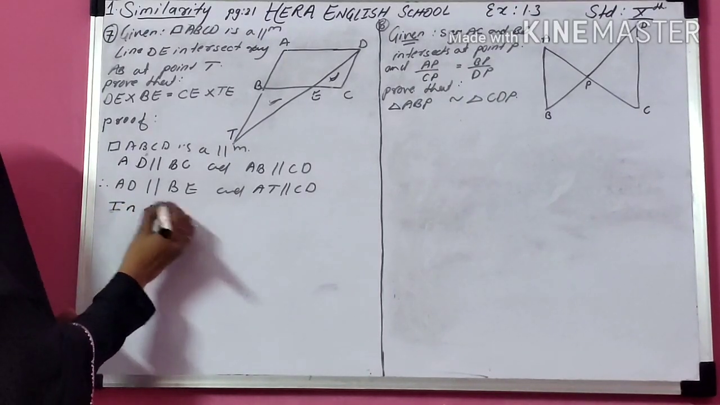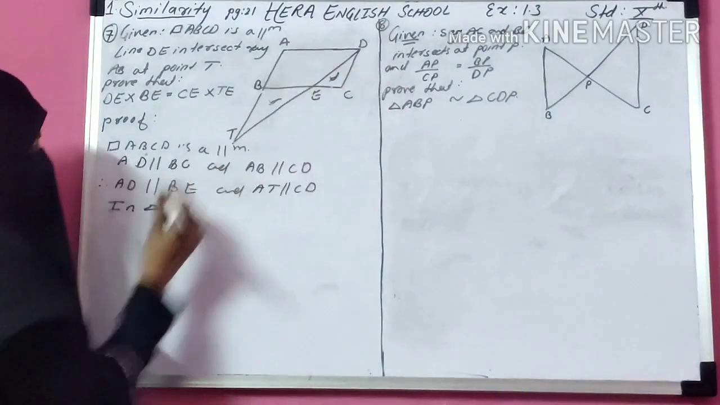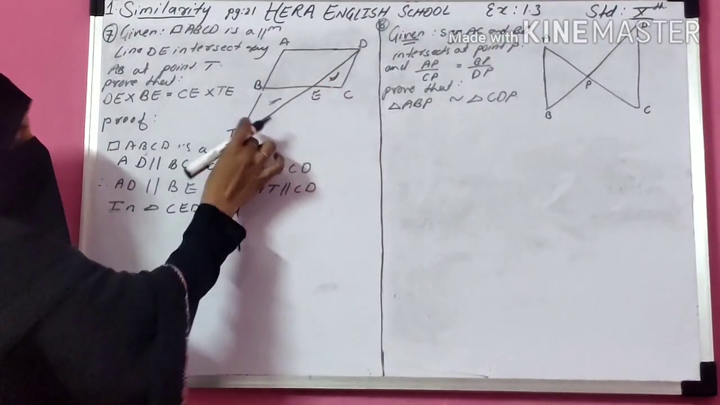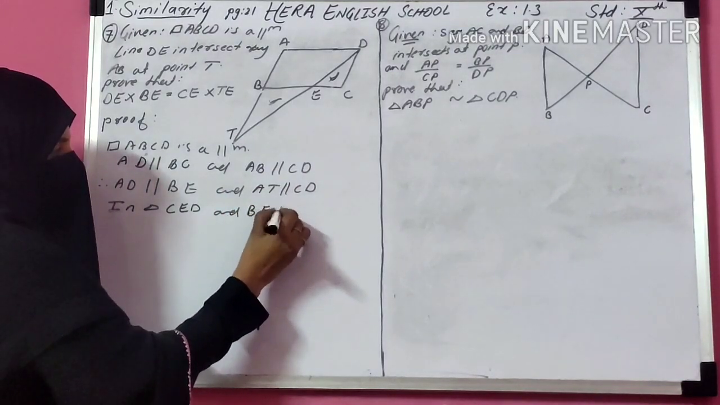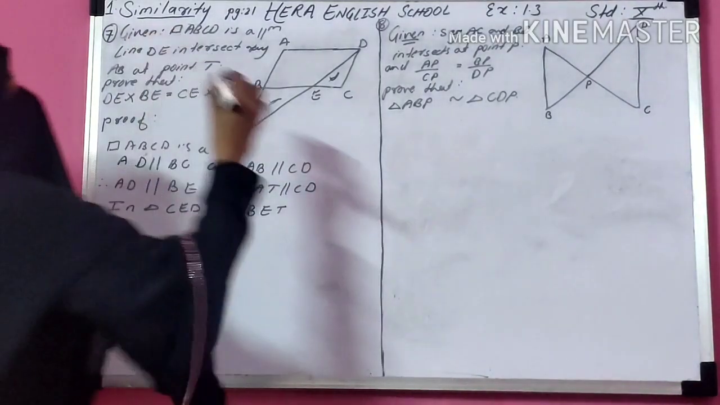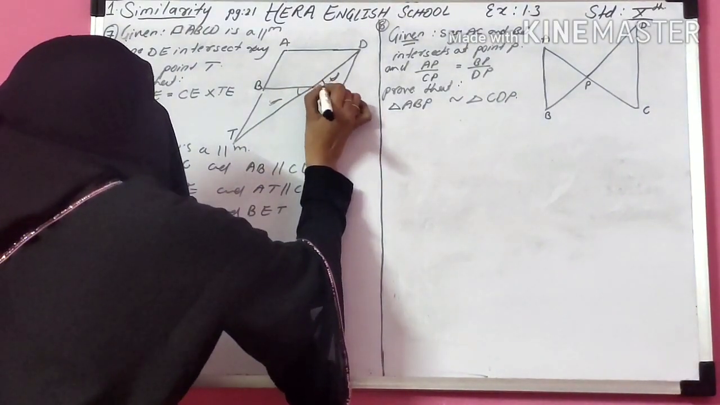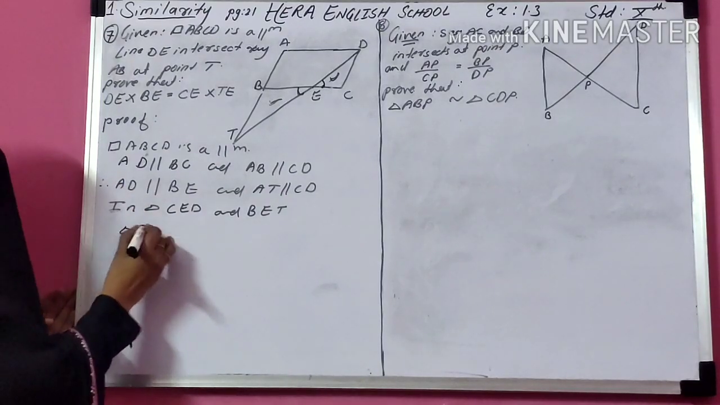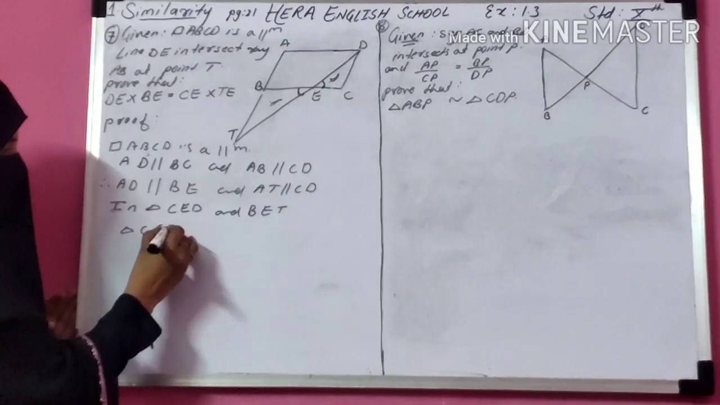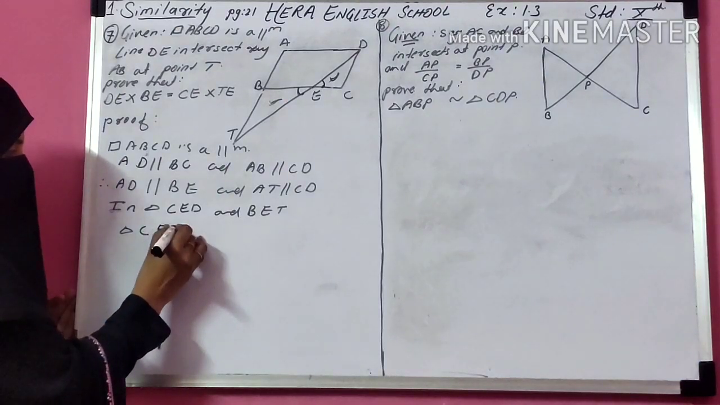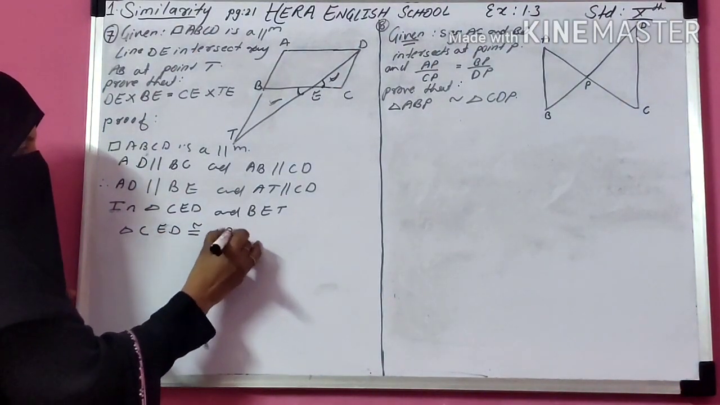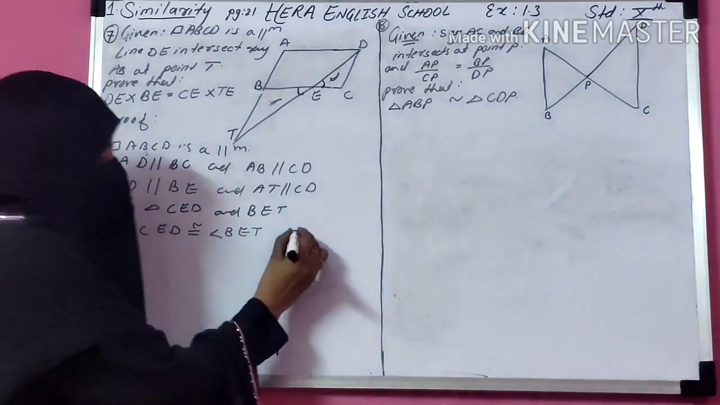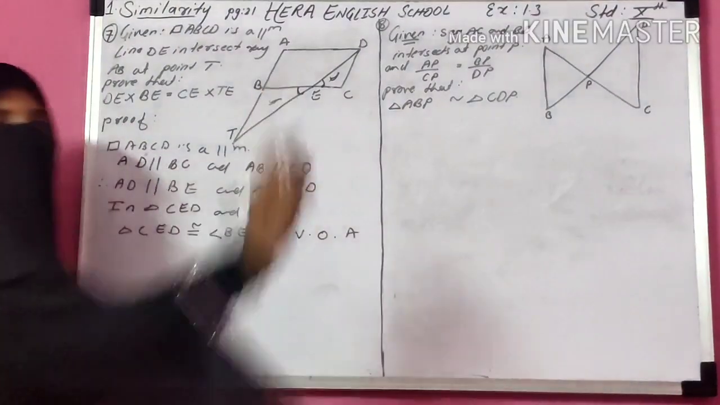So in triangle CED, and the second triangle is BEA. Now these are vertically opposite angles, and vertically opposite angles are congruent. So therefore, angle CED is congruent to angle BEA. At E they are forming vertically opposite angles. So write here vertically opposite angle.